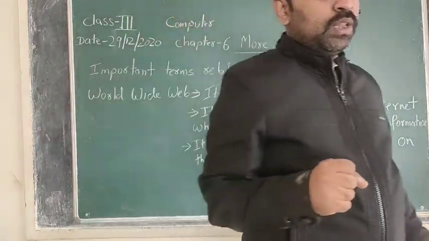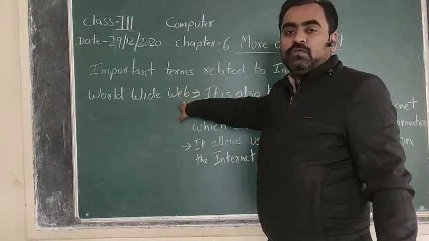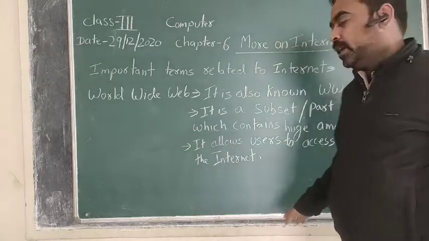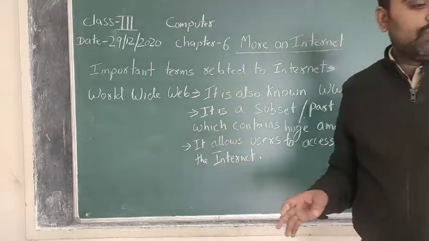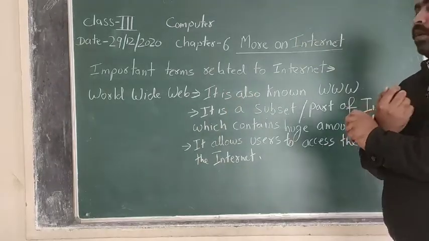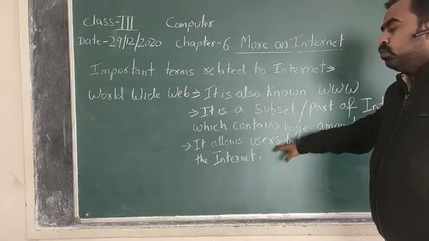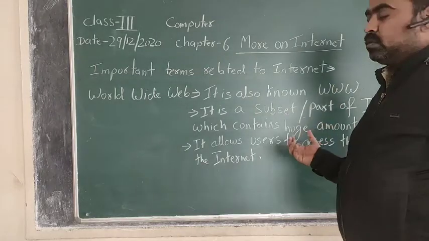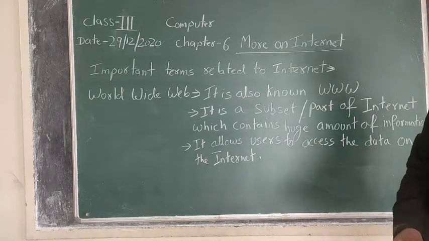Without the permission of World Wide Web, we cannot use any resources or data stored over the internet. We should always have permission from World Wide Web to give access to any data or information to be used.